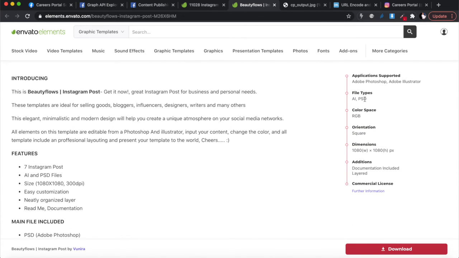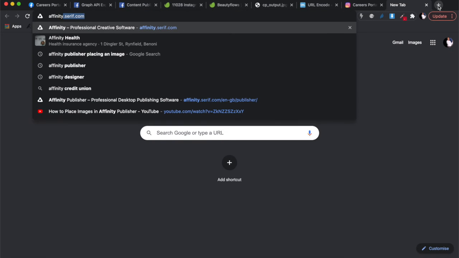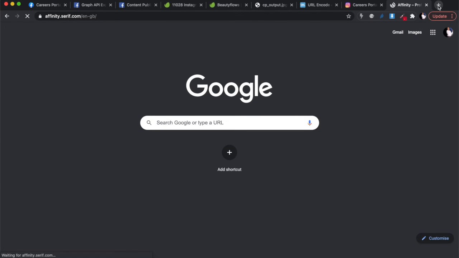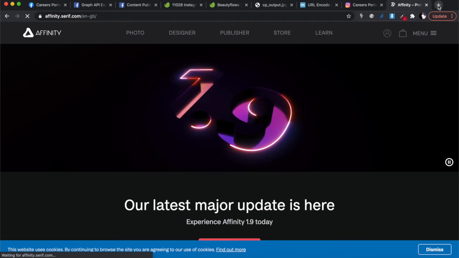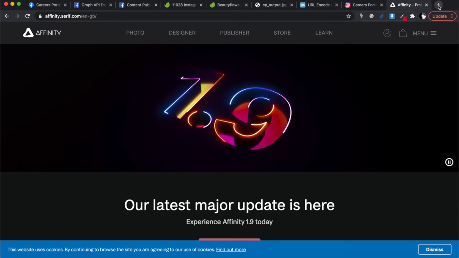It's AI and PSD. And you'll know that I don't even have Adobe Suite, because Adobe is really expensive, and it's meant for graphic designers, and it has so many features that you don't need. So I use Affinity, and you can find it over here, Affinity Serif. Affinity is really, really cheap. And what I like about Affinity, unlike Adobe, is that it has a lifetime membership. So you buy it once and that's it.